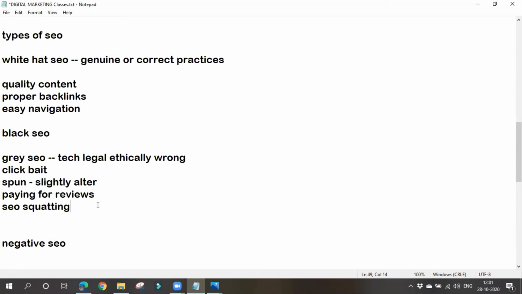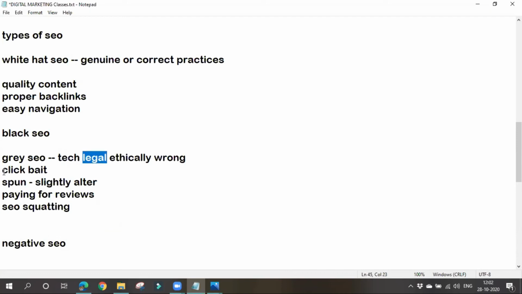So if you are getting more backlinks, it means we are a good website. Google will think like that. Google will think that as it is a good website, more websites are pointing to it. That's why this is some good website. If someone searches for this kind of thing, I should display this website on top of search results. So this is known as SEO squatting. Here we'll only be creating some tens and twenties of websites, and we'll be giving a backlink to our original website. Okay, here these are all technically correct but ethically wrong.